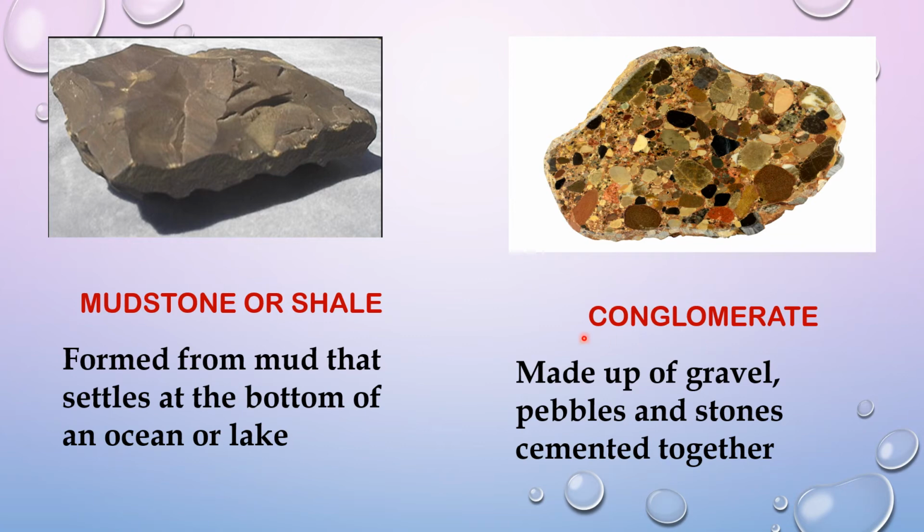The next example is the conglomerate. It is made up of gravel, pebbles and stones and they all are cemented together by minerals. It is rough and hard. It is used for construction purposes and polished to make ornaments.